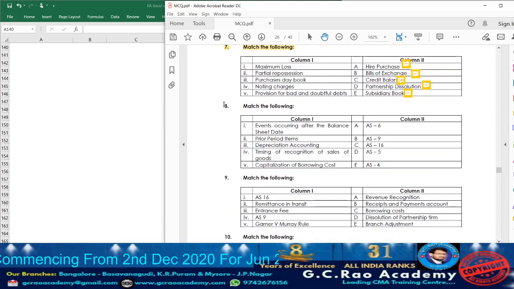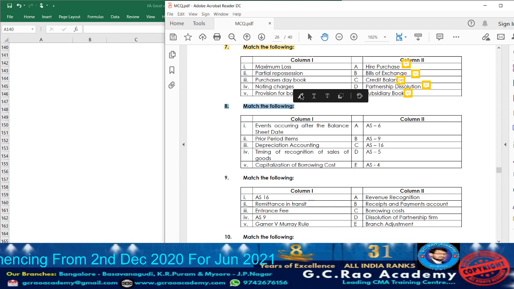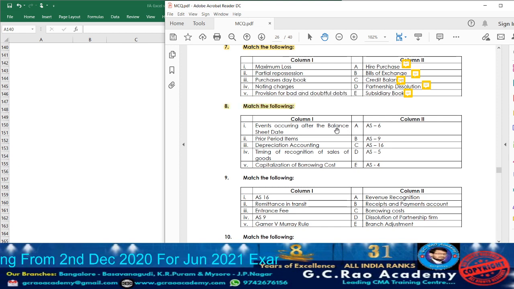Now let's move on to question 8. Let us go through column 1. Events occurring after the balance sheet date is covered under AS4. Next, point number 2. They have given prior period items. It will be covered under AS5. Then point number 3. They have given depreciation accounting. Depreciation accounting will be covered under AS6.